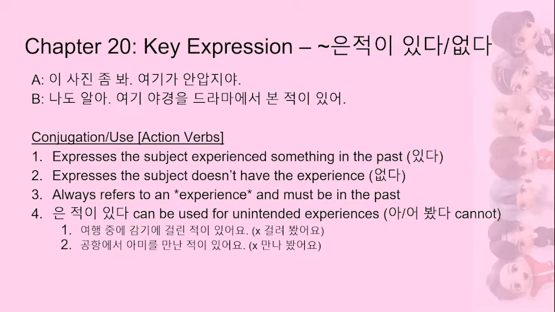Moving on to conjugation and usage, this is for action verbs. So this 은 적이 있다 없다, the 있다 version expresses the subject experienced something in the past, and the 없다 version expresses that the subject just doesn't have that experience. So this always refers to an experience, so it must be in the past. This 은 or ㄴ in the conjugation, as we'll see, is what we attach to the verbs. And then 적 is actually a dependent sort of noun meaning experience, but you can't use that on its own. You can't just say 적 and it mean experience. It has to be used in a construction like this. So 적이 있다 means to have a certain experience and 적이 없다 to not have a certain experience.